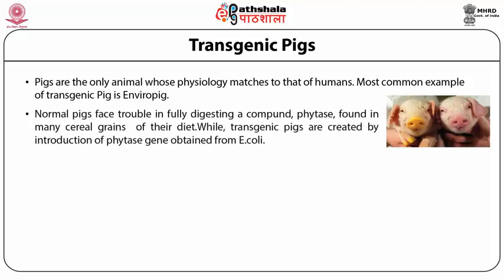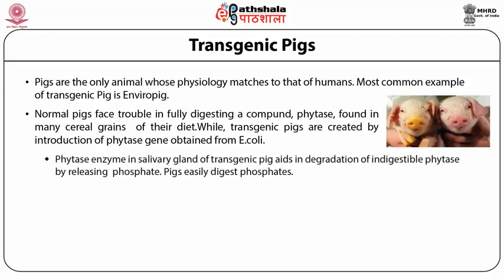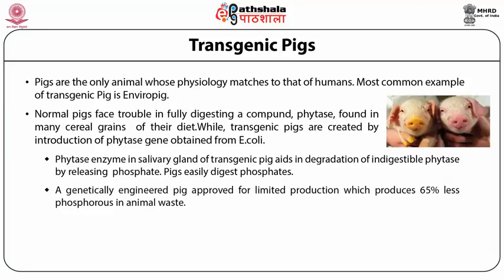The normal pig has trouble fully digesting a compound known as phytate, found in many cereal grains in their diet, while the transgenic pigs are created by introduction of the phytase gene obtained from E. coli bacteria. The phytase enzyme is produced in the salivary gland of the transgenic pig, which helps in the degradation of indigestible phytate by releasing phosphate. Pigs can then easily digest phosphorus. A genetically engineered pig approved for limited production produces 65% less phosphorus in animal waste.